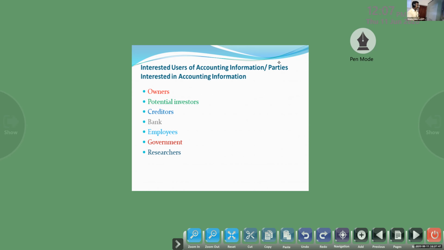To check that, they will check the company's profit and loss account and balance sheet. In newspaper, they will show the company's profit and loss account and balance sheet. They will check because they want to know whether the investment will be safe or not.